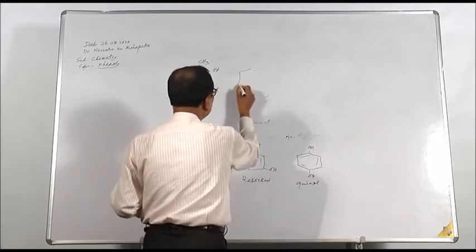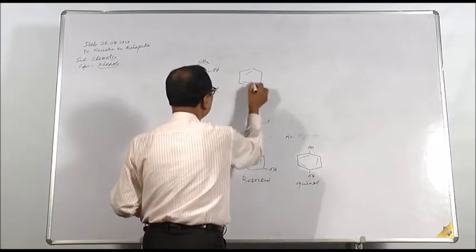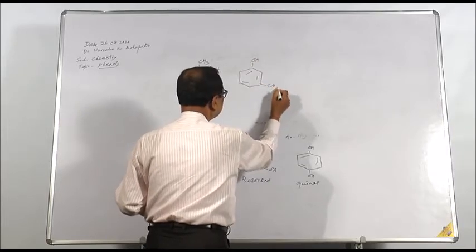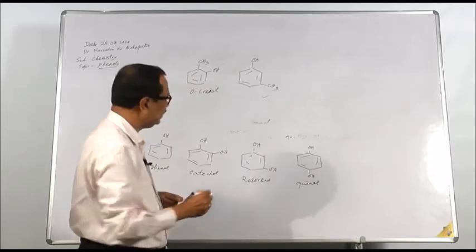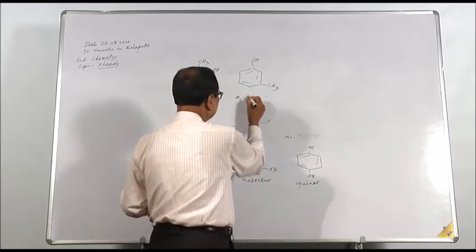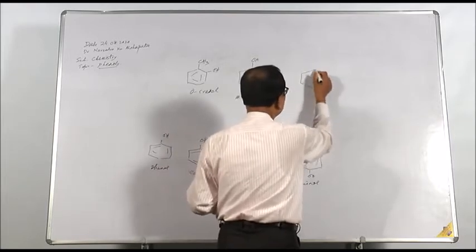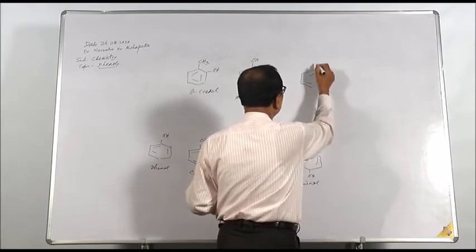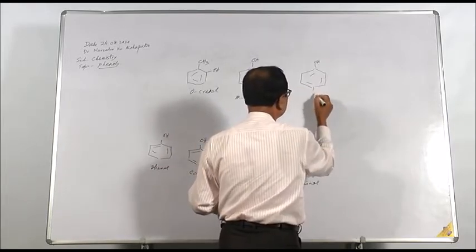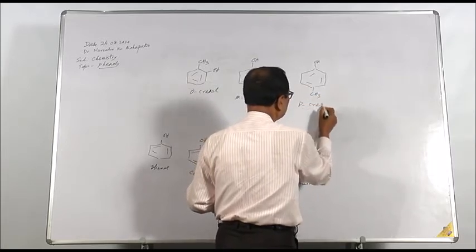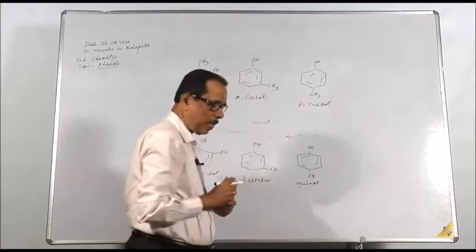If the OH group and methyl group are meta to each other, it is called metacresol, and you can also have paracresol. So these are all phenols.